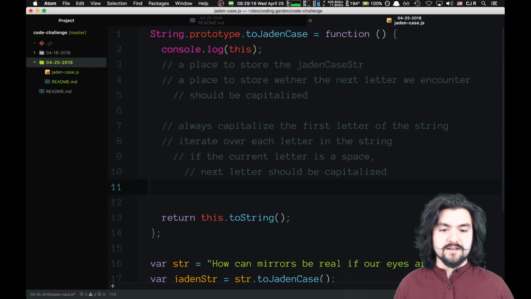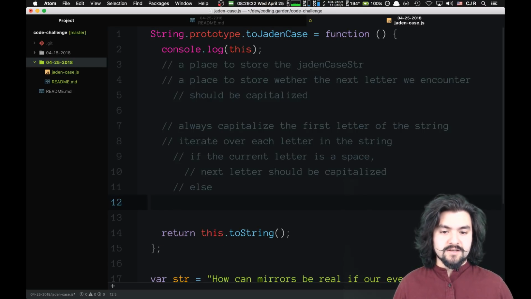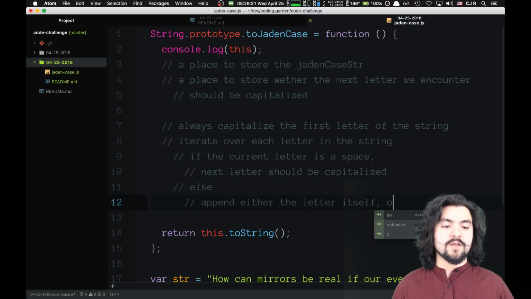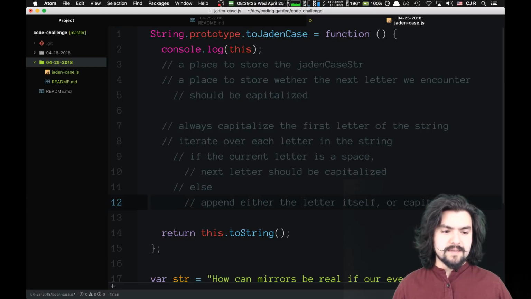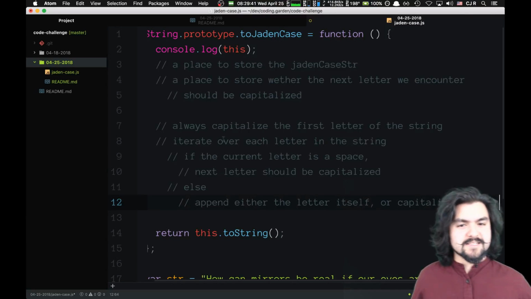And then we'll skip over it. Else, it means we've encountered another letter, so append either the letter itself or the capitalized letter.